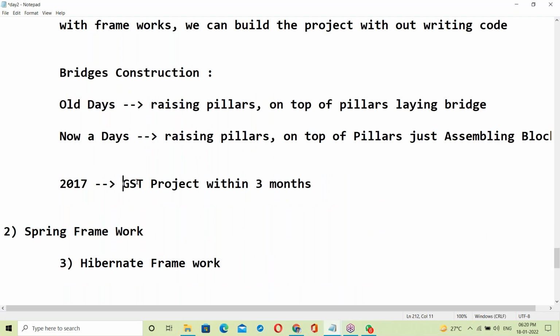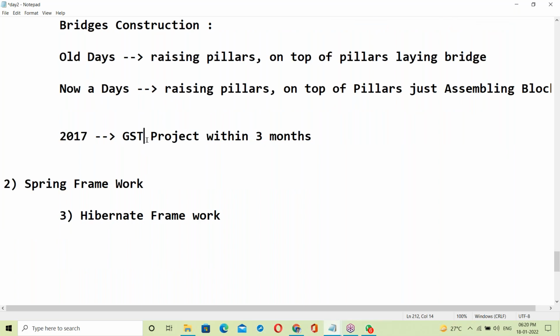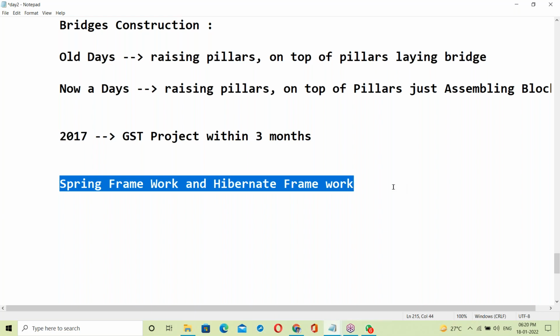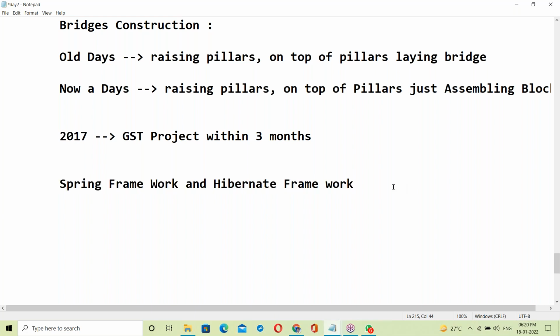Yes, the 2017 GST project, goods and service tax, the GST implementation. It was developed within 3 months only. For this purpose we used the Spring framework, where all the ready-made classes are available, and the Hibernate framework, without writing code. Within a short time we finished. That is the advantage of frameworks.